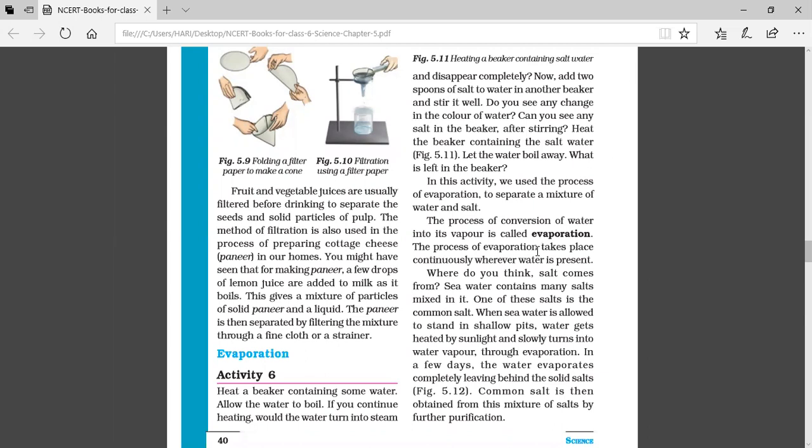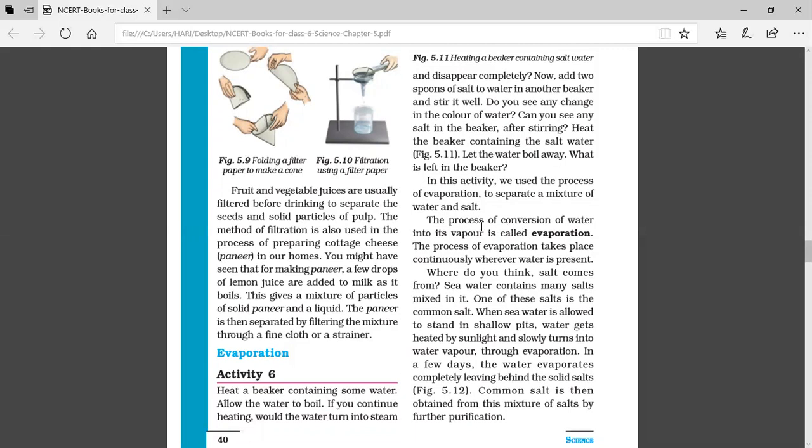Children, so far you learned about many methods of separation of substances like handpicking, threshing, winnowing, sieving, decantation, filtration, etc. Today you are going to learn about two more methods, that is evaporation and condensation. Children, you are very familiar with both of these processes as you have learned about them in lower classes in connection with cloud formation and rainfall.